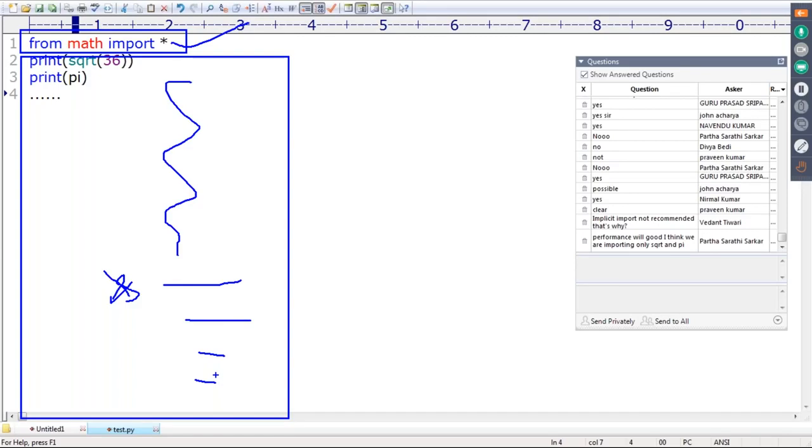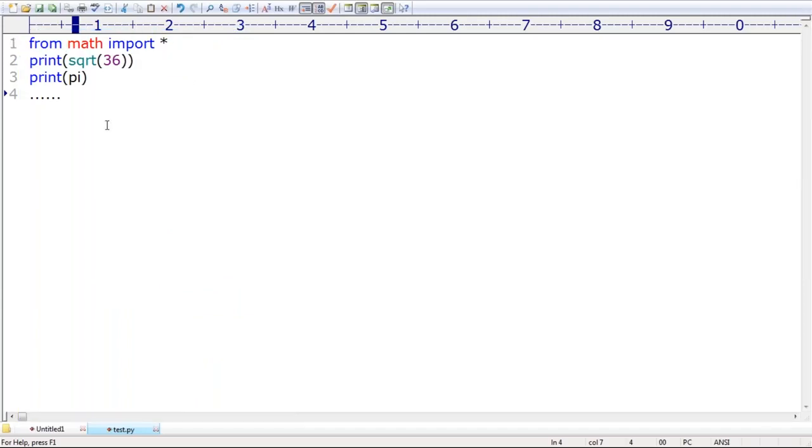Is it clear? Everyone is able to understand, right? Okay, next, just a basic idea of the purpose. If you want, you can use the math module. I covered all the possibilities, but still don't think there are only three possibilities. There are multiple possibilities. If you want, you can also create an alias for the members. All those things we will discuss in detail when covering the modules concept.